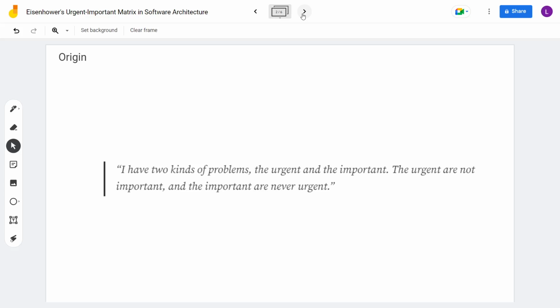But of course, we also do get things that are urgent and important. But the whole point of this principle that I will show you is to avoid reaching that area where things are urgent and important, because that can be a vicious cycle that will never end.